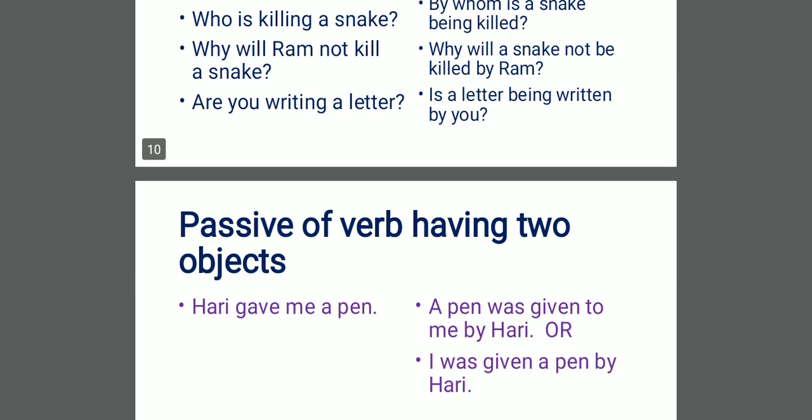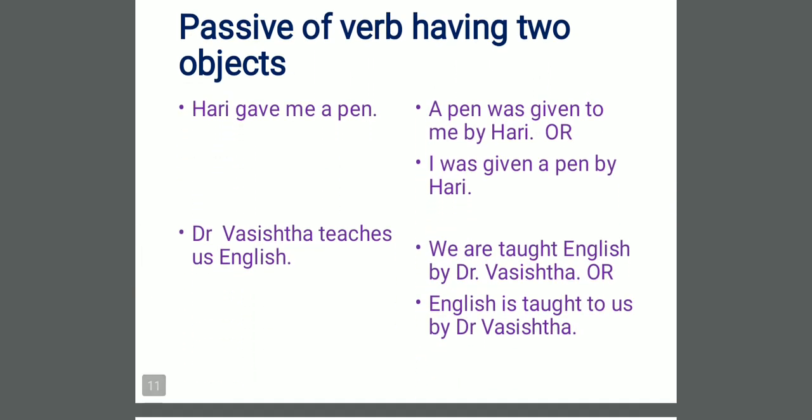Next, passive of verb having two objects. Dear students, here I want to discuss two things. Number one, there are two types of objects in English. For example, Hari gave me a pen. Here, "me" is one object and "a pen" is another object. Dear students, when a thing is used as object, that is known as direct object. And when a person is used as object, we call it indirect object.